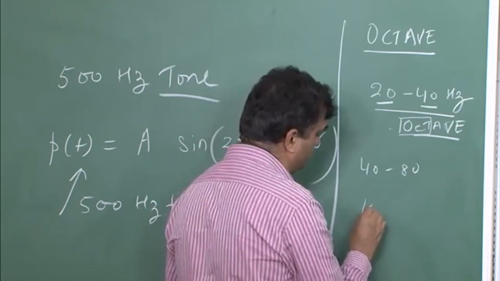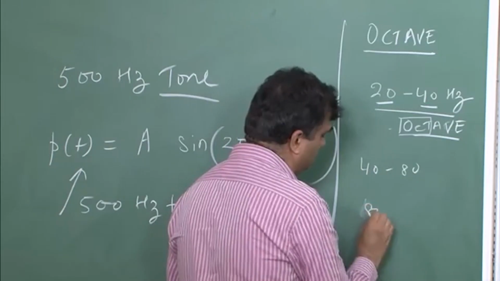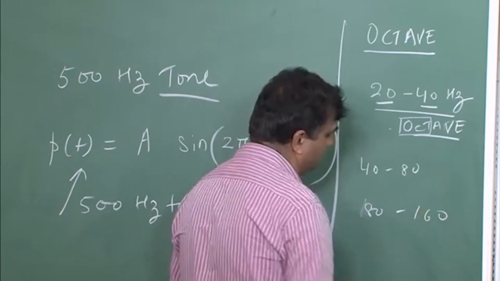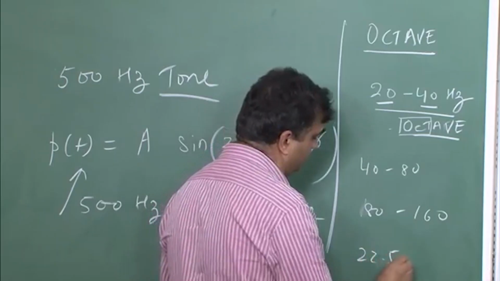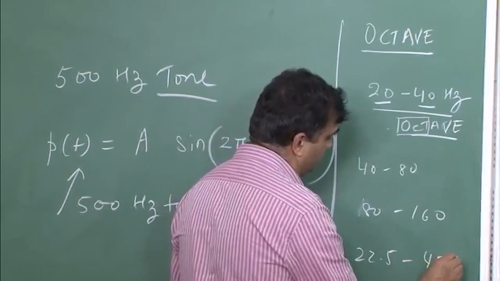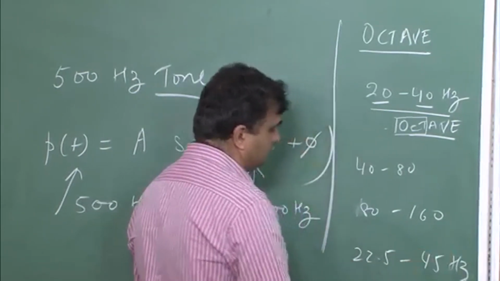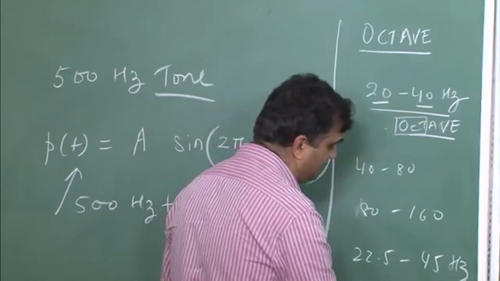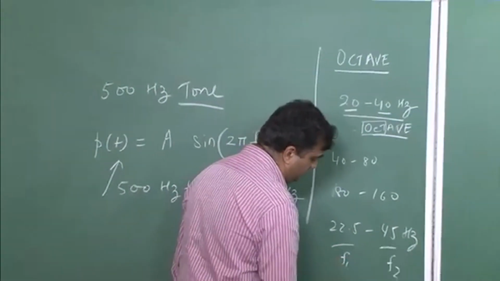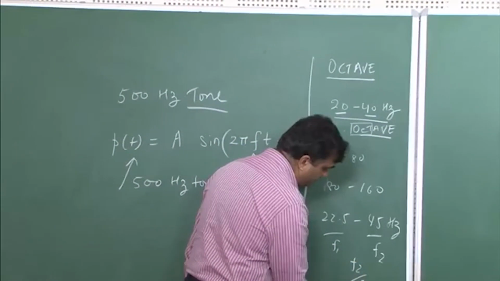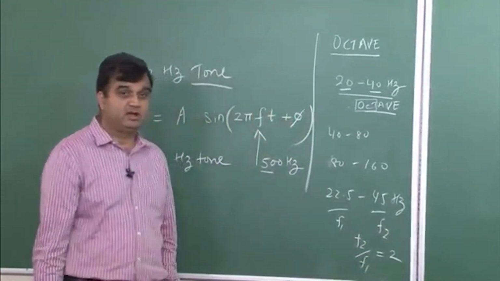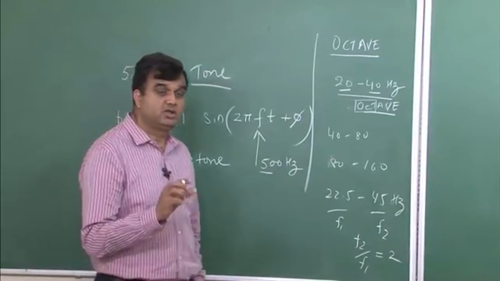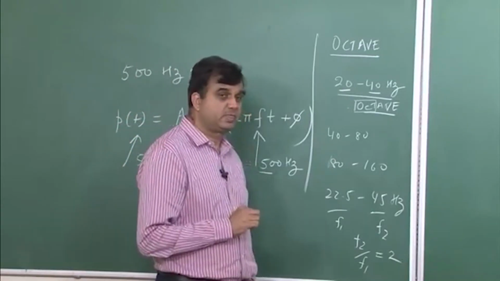Another example, 80 to 160 hertz. Another example, 22.5 to 45 hertz. So as long as the ratio of F2 over F1 is equal to 2, then that band of sound is known as an octave.